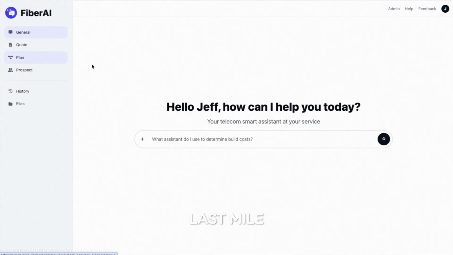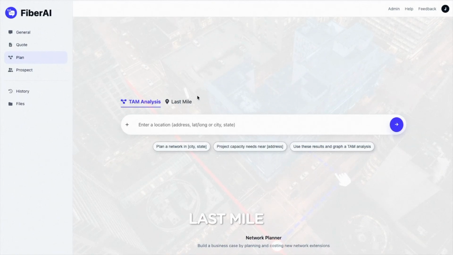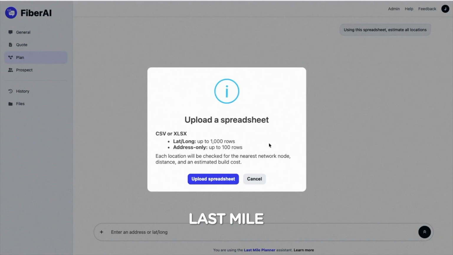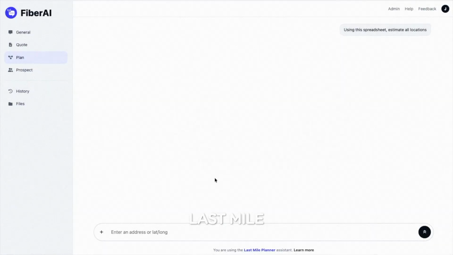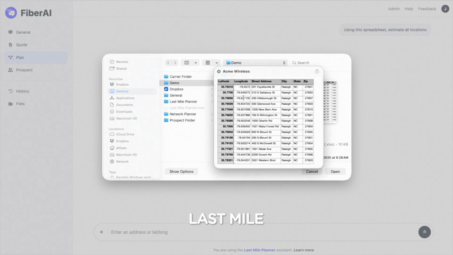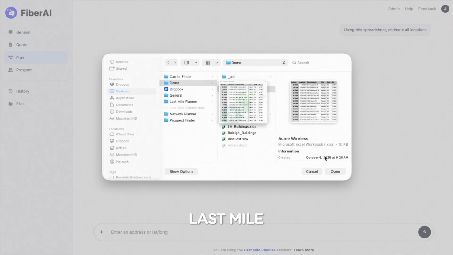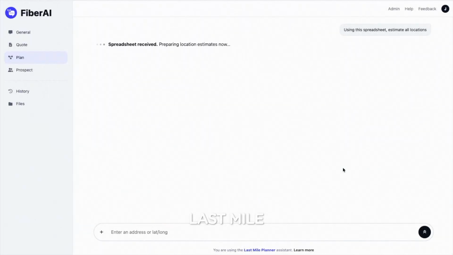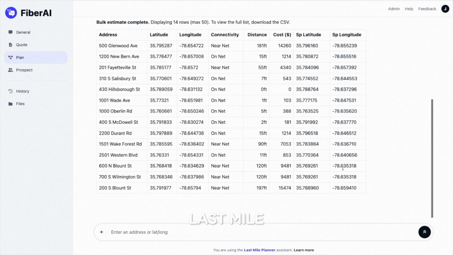Let's look at another common last-mile planner scenario where multiple addresses are requested by a large enterprise customer or a wireless carrier looking for cell sites. Last Mile has the ability to process a spreadsheet of locations, doing the same calculations we saw earlier for a single address, but now in bulk, providing a table of results for each location.